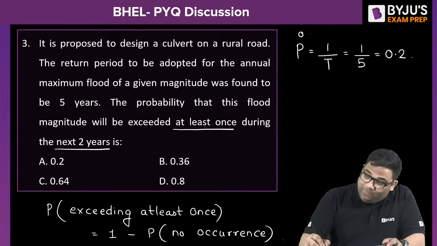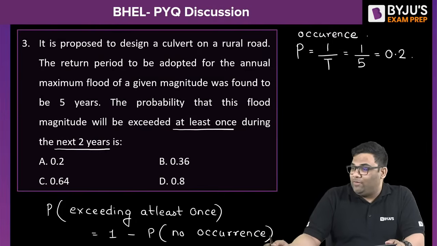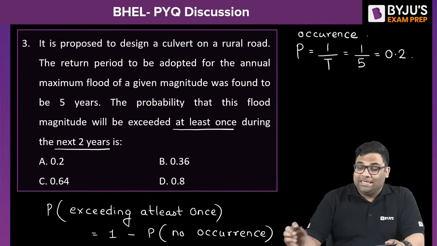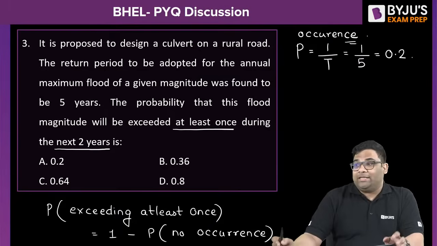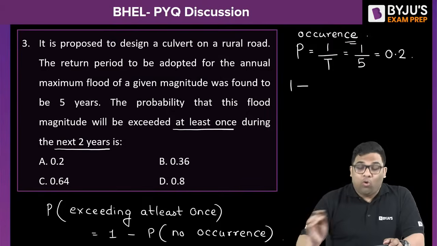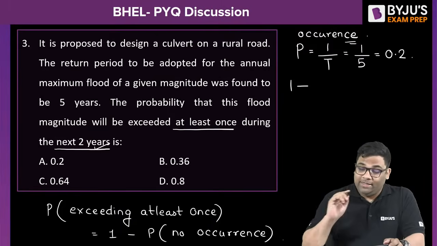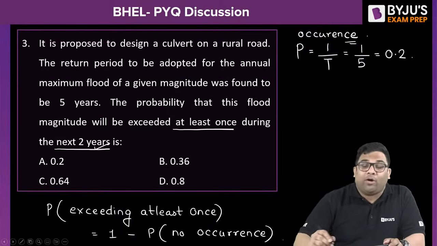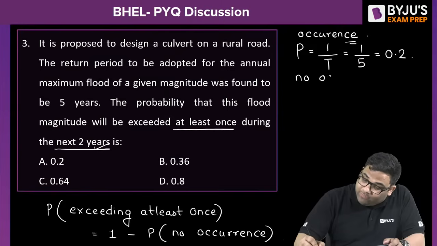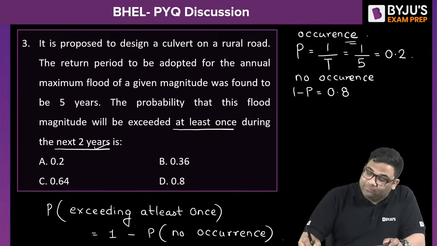Very good, Syam, very good, Madhavi, very good, Juhi. See, this is the probability of occurrence. So, 1 minus probability of no occurrence, and that too for the next 2 years. For 1 year, no occurrence will be 1 minus P, that is 0.8.